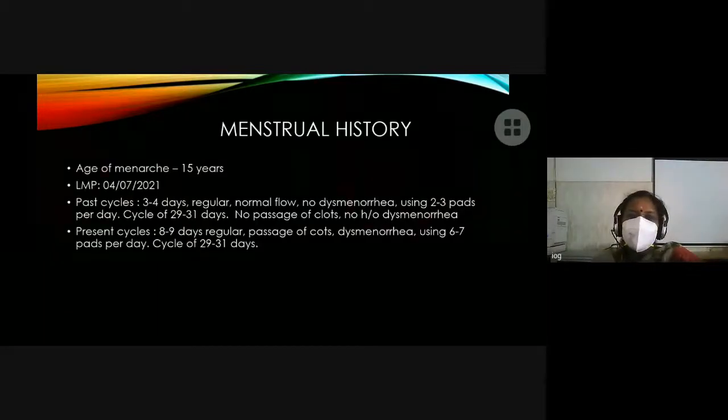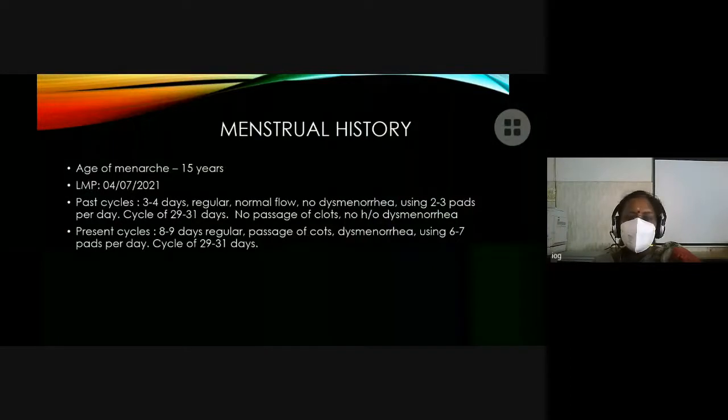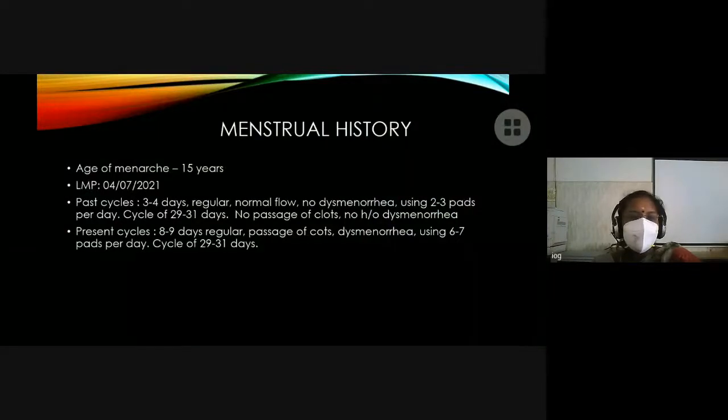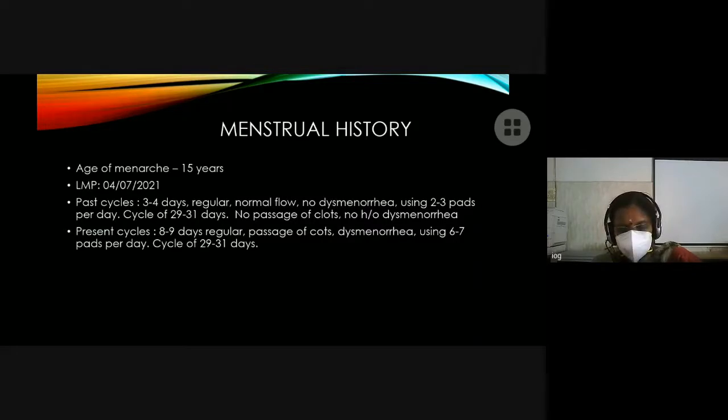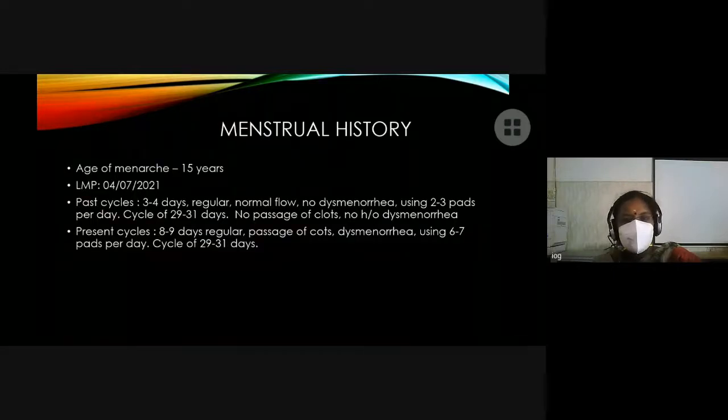Hello? Yes, ma'am. Yeah, menstrual calendar. So, see, sometimes all these young girls, the mother brings them with excessive bleeding, might not be bleeding, okay? It might be a normal bleeding. So, we have to ask them to make a menstrual calendar where the patient plots the first day of menstruation, the number of days, the number of pads, and the duration. Okay. So, for a heavy menstrual bleeding, to call it a heavy menstrual bleeding, what are the criteria?